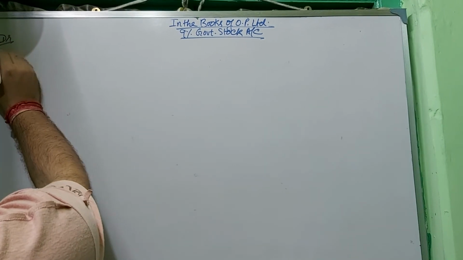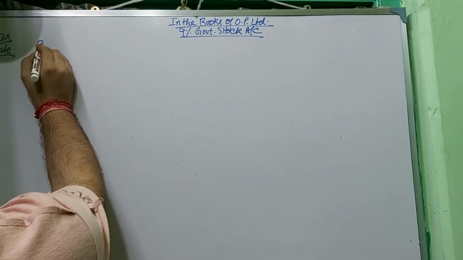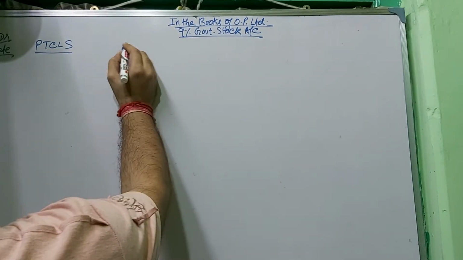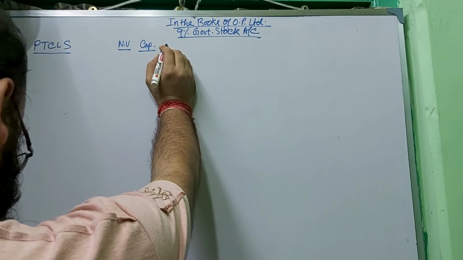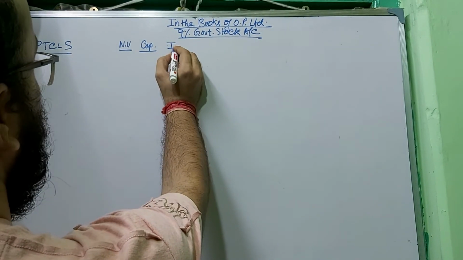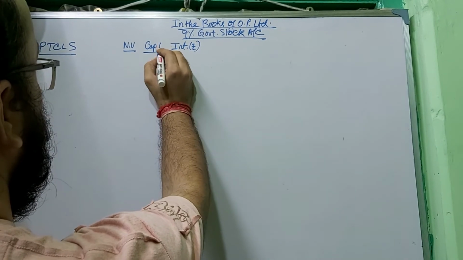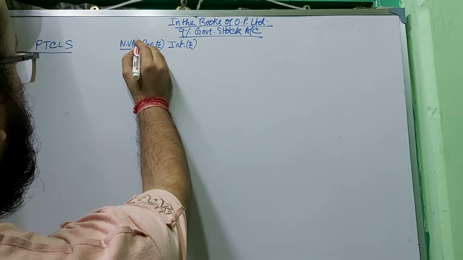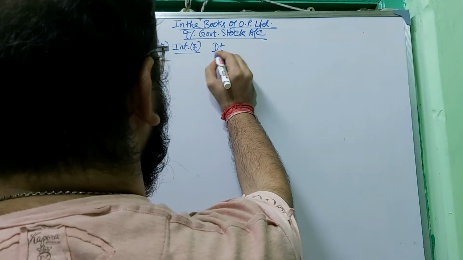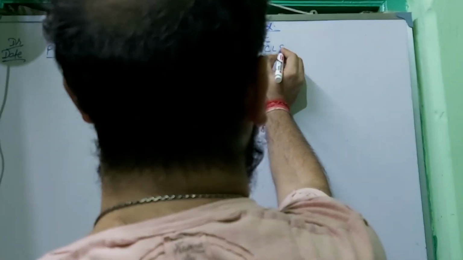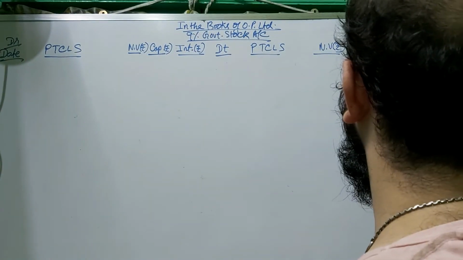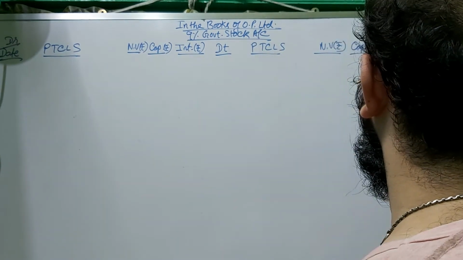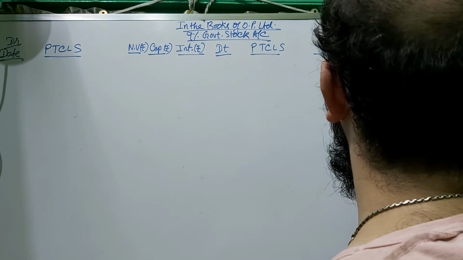Debit side: date, particulars, nominal value, capital value, interest, all in rupees. Okay? And on the credit side: date, particulars, nominal value, capital value, interest. This is the credit side.